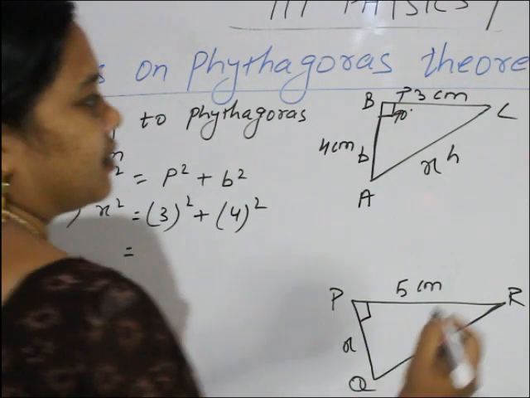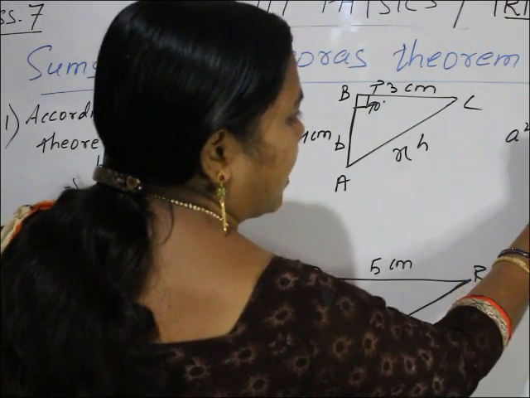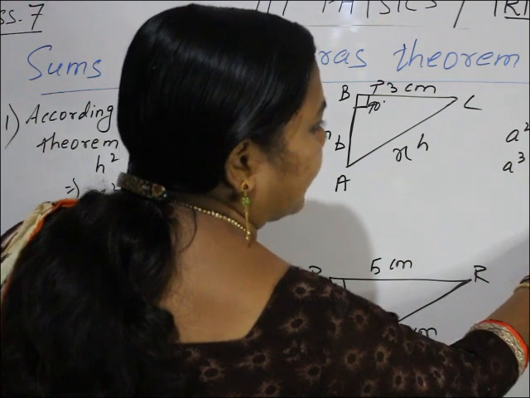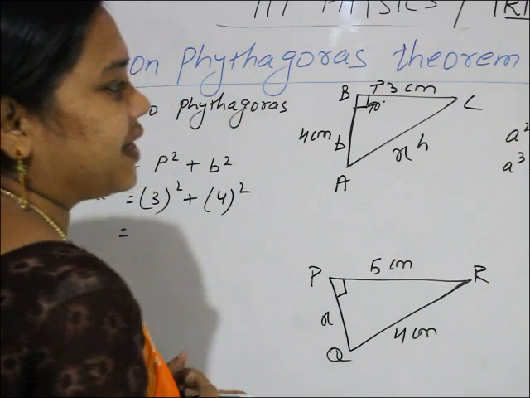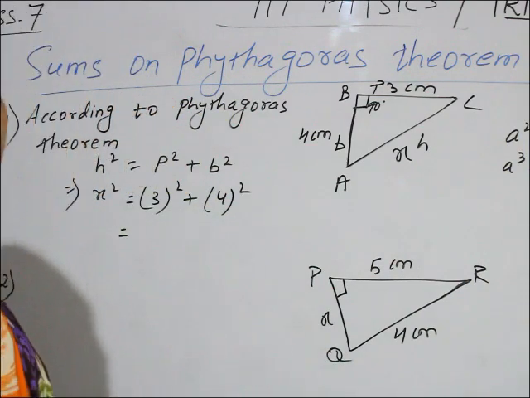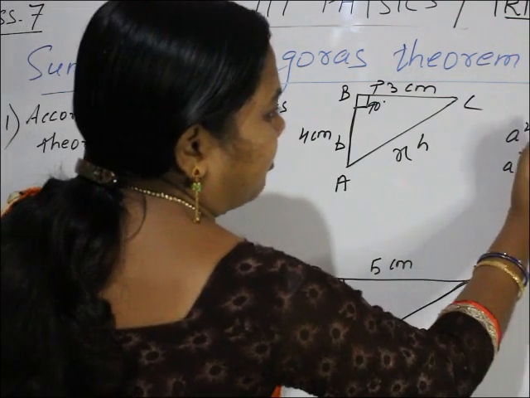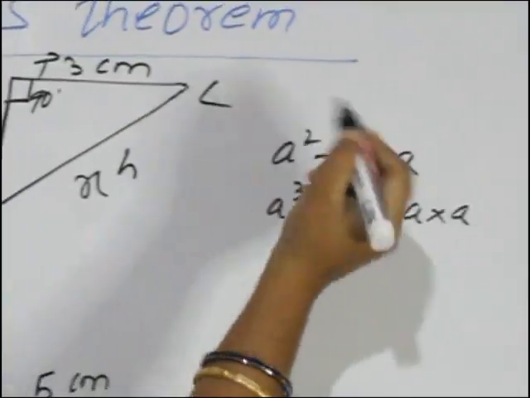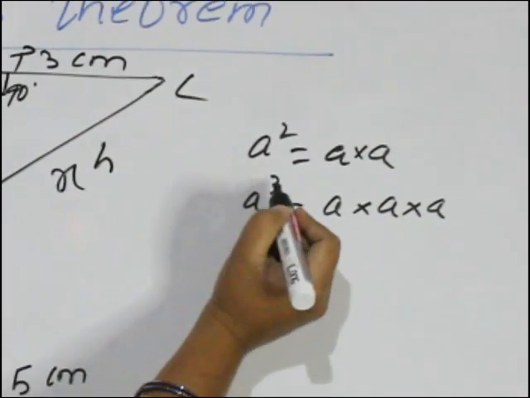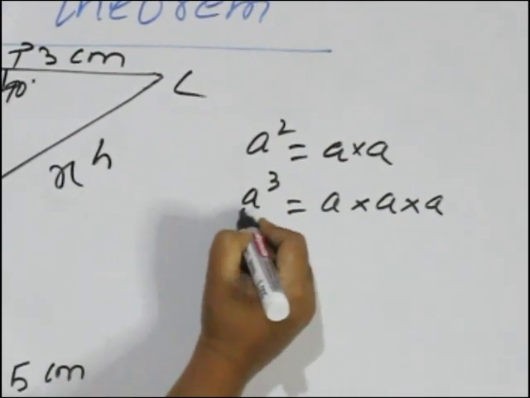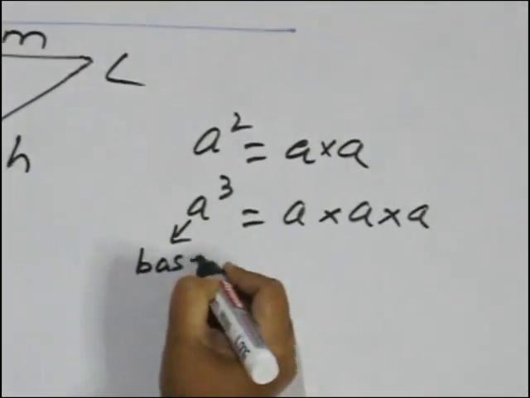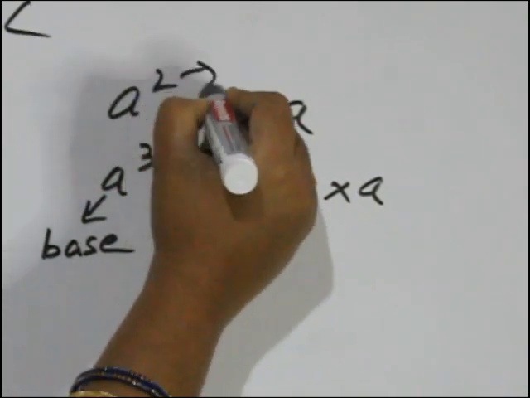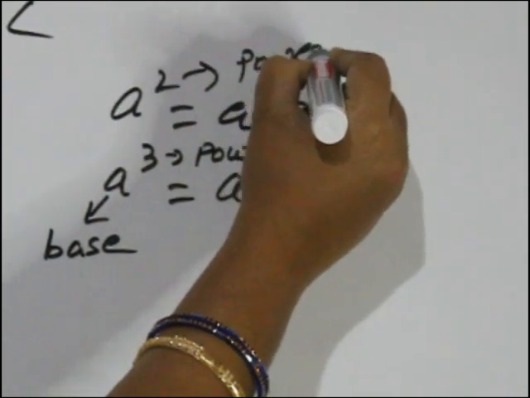Squaring any number, a square means a into a, a cube means a into a into a. What is the power? That many times we will multiply the base. The power here is 2 and the base is a. 2 is power means 2 times we will multiply a. Here power is 3 and base is a. What is a? A is the base. And what is 3? 3 is the power. Here also 2 is the power and a is the base.